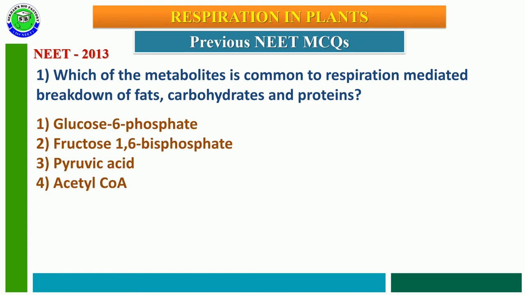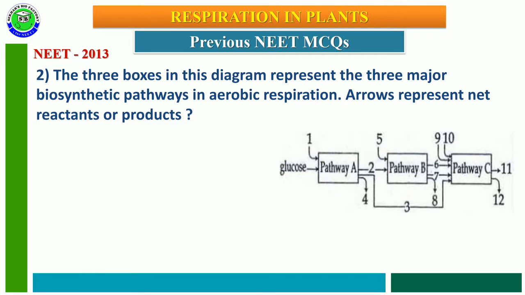First option glucose 6 phosphate, second option fructose 1,6 bisphosphate, third option pyruvic acid, fourth option acetyl coenzyme A. The correct answer is the fourth option, acetyl coenzyme A. When fats, carbohydrates and proteins participate in the respiratory pathway, they commonly produce acetyl coenzyme A, which then enters the Krebs cycle.